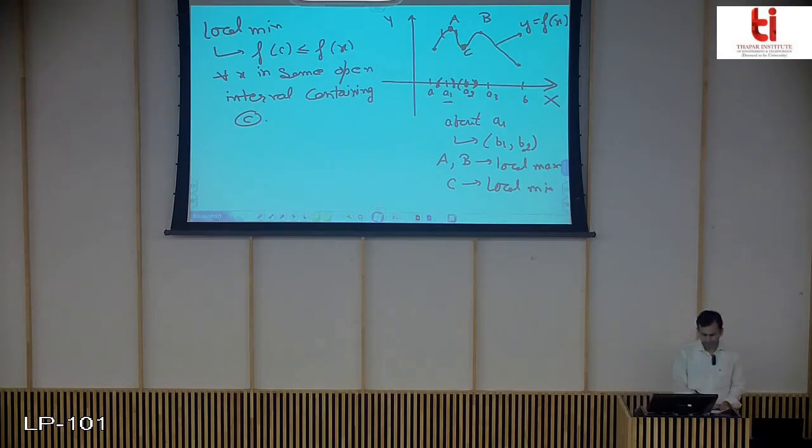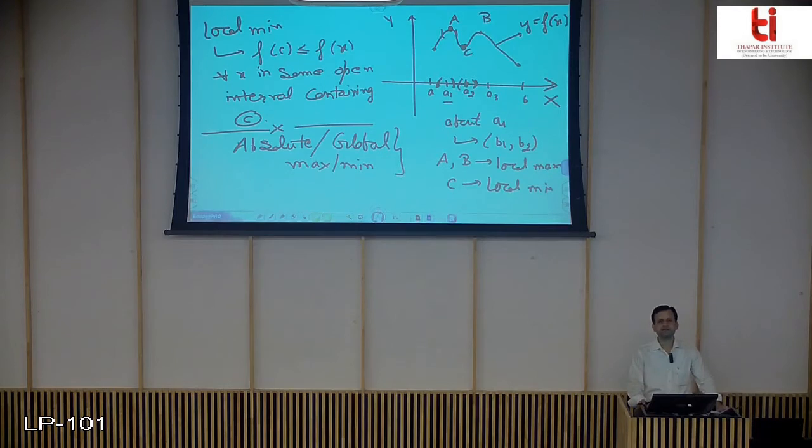When we are switching to absolute or global maxima minima, we see what the point is where the function can have maximum or minimum value in the whole of the domain that has been given.